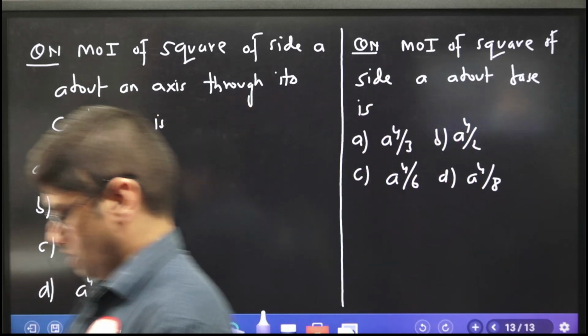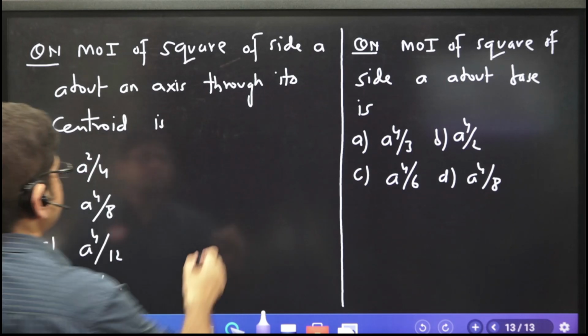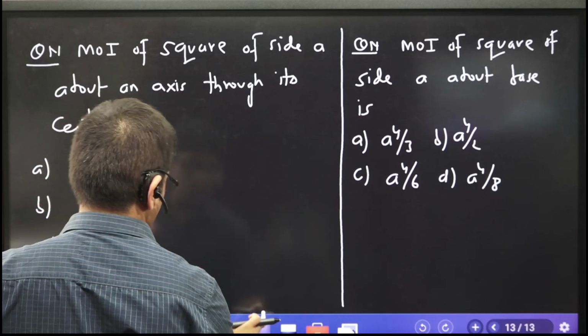Answer this question. Moment of inertia of the square about an axis through its center of gravity or centroid, and about the base. What is the question? Question is this.